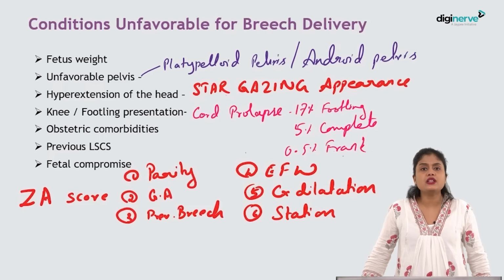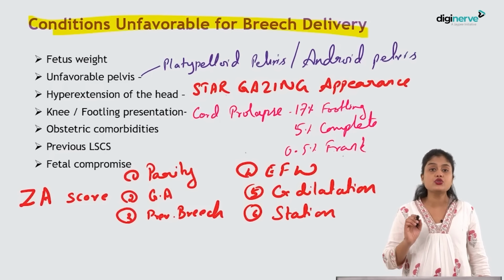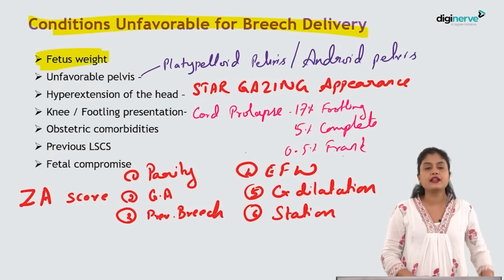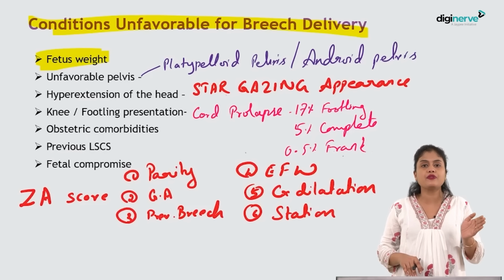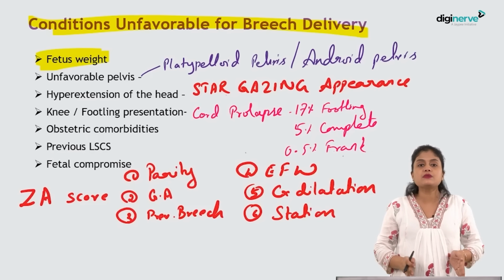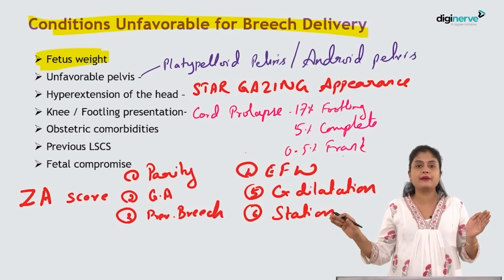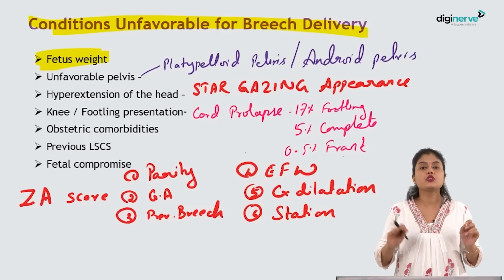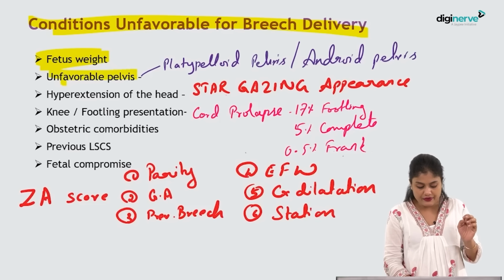Next, going ahead with the conditions that are unfavorable for a breech delivery. Okay, for breech delivery, what are the conditions that you should look for? Firstly, fetal weight. Extremes of fetal weight, even a very low birth weight, very less than 1.5 to 2 kgs, it is very difficult because head will be big, the body will be small, body will come up, head will not come. So, extreme low birth weight or extreme big babies, both extremes of the weight, you should not be choosing for a vaginal breech delivery.